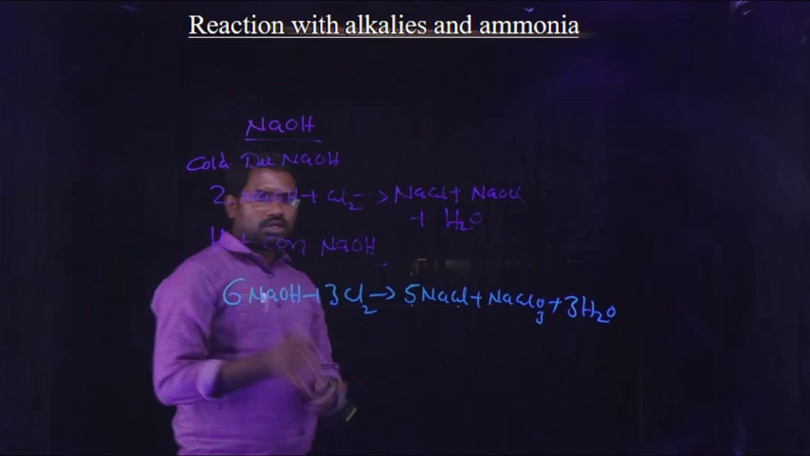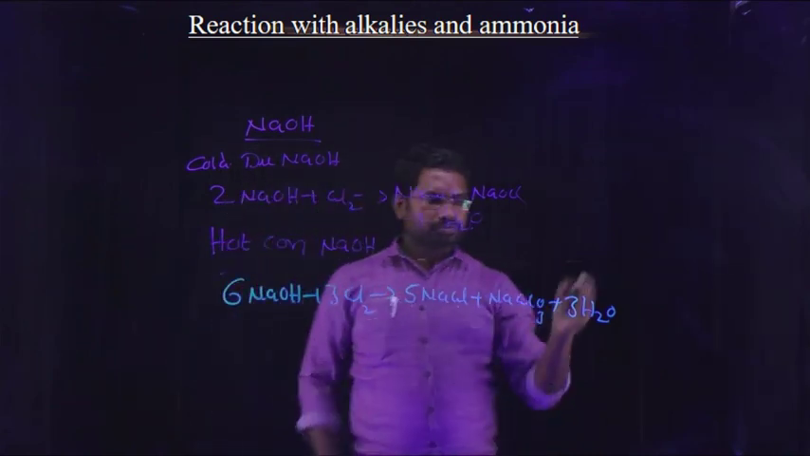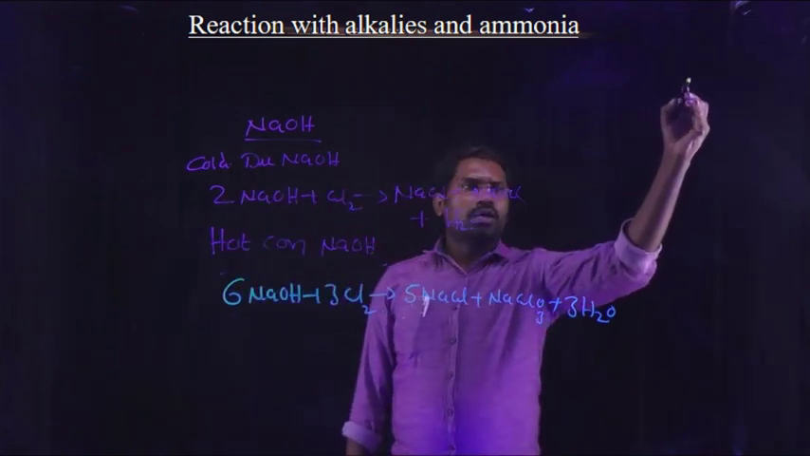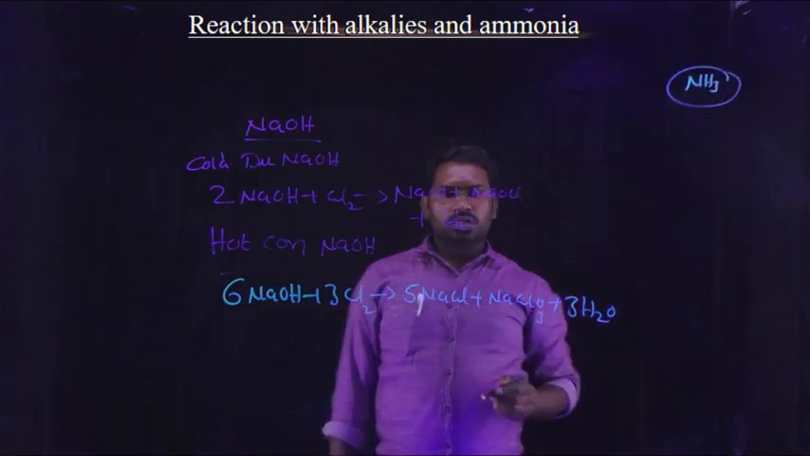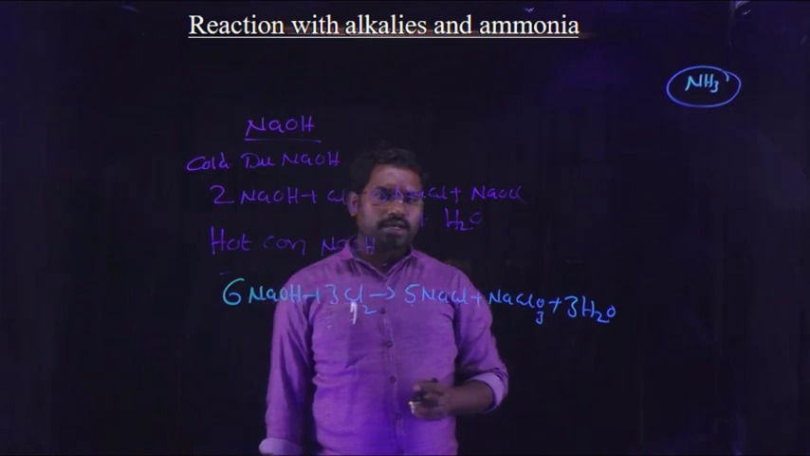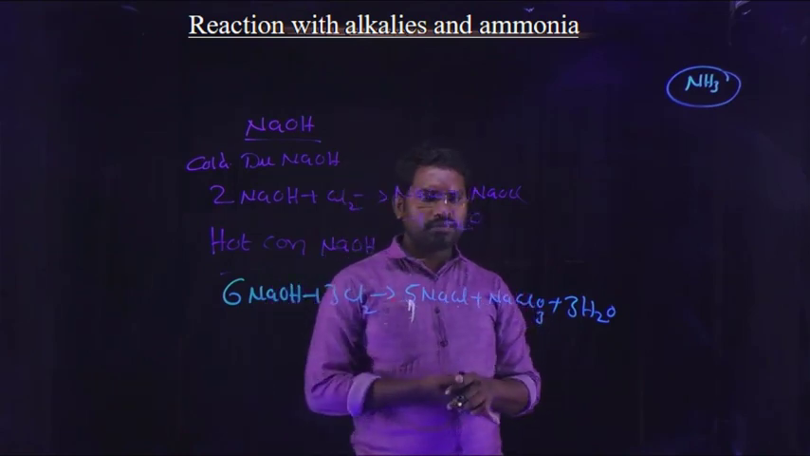Next, come to the reaction of chlorine with ammonia. Ammonia formula: NH3. Here excess ammonia reacts with chlorine, and excess chlorine reacts with ammonia.